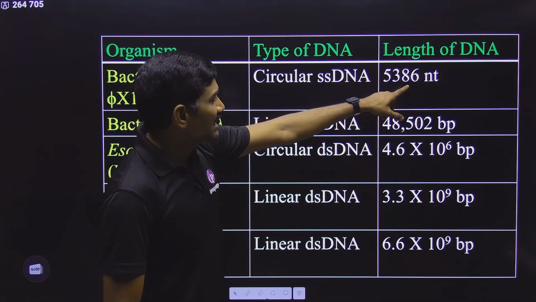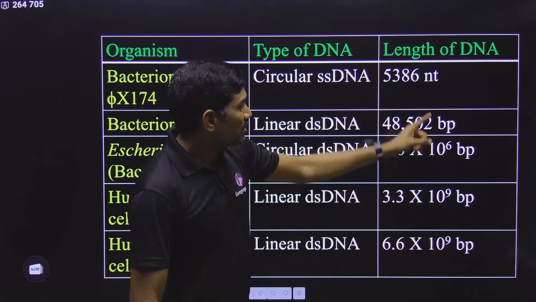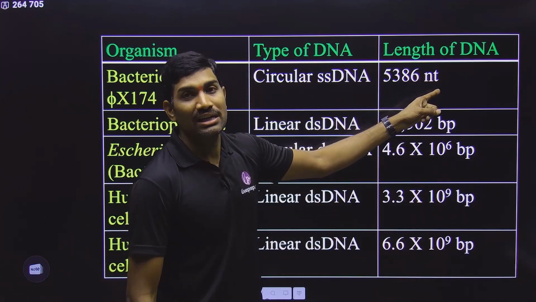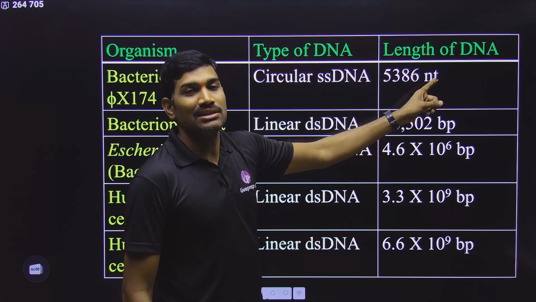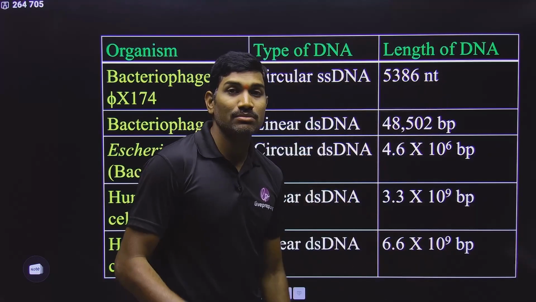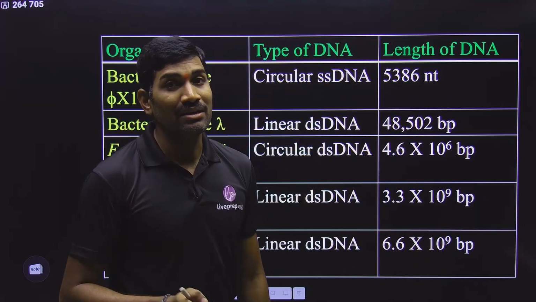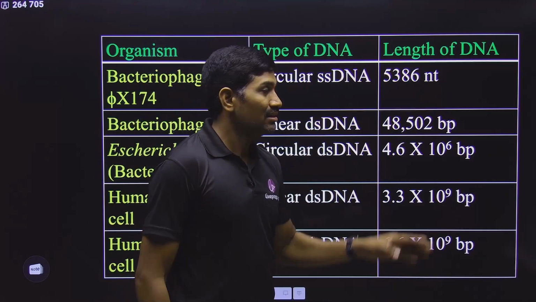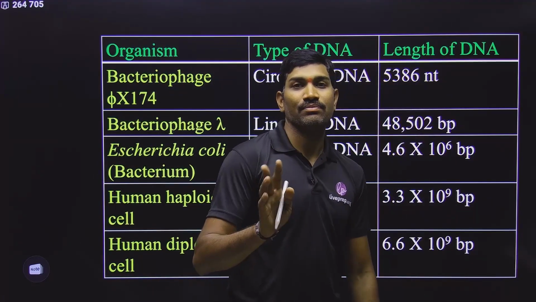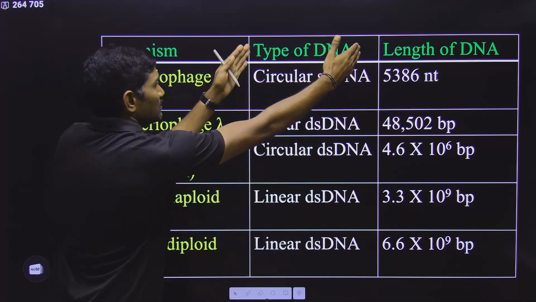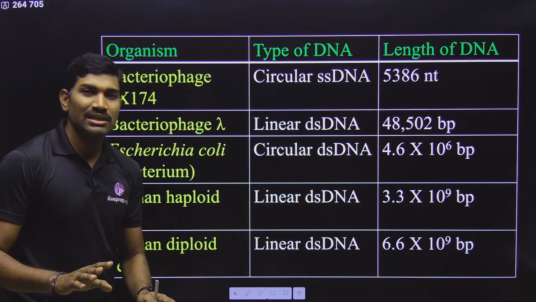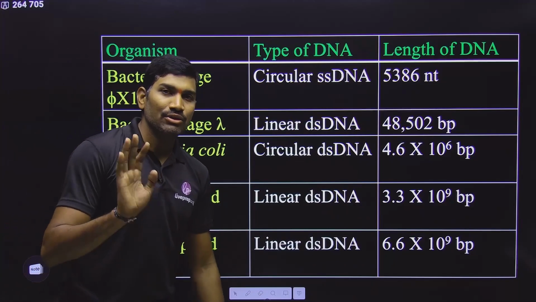So, in the NCERT they already gave these values. Based on the units, you just understand: if they gave nucleotides, that means in this organism single stranded nucleic acid is there, but here they gave base pairs, that means double stranded is there. But whether it is linear or circular, based on this you cannot say. So, only based on analysis can we understand. Anyhow, this particular information was not given in NCERT, but I have given it here for your understanding.